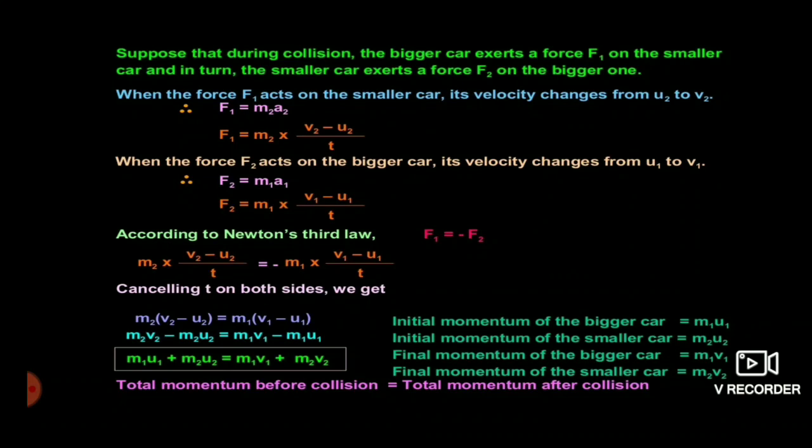If we cancel t on both sides, the equation will become m2 (v2 minus u2) is equal to minus m1 (v1 minus u1).